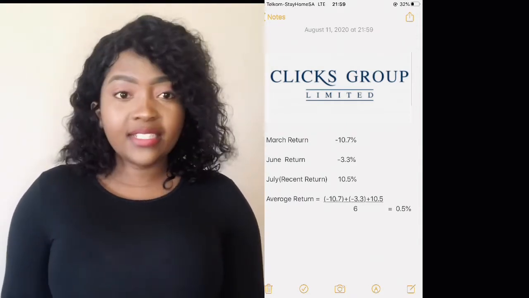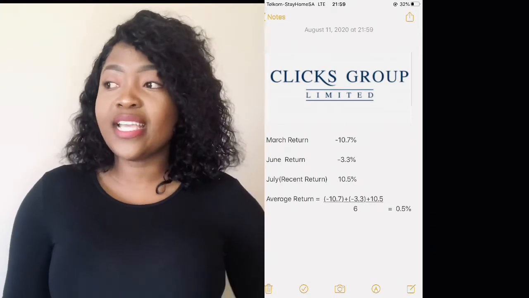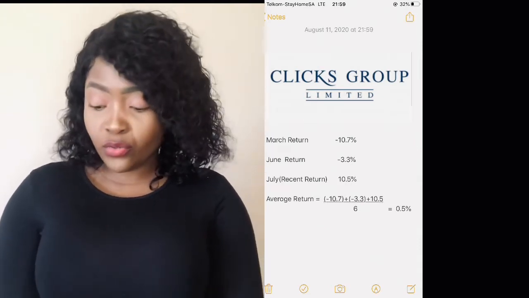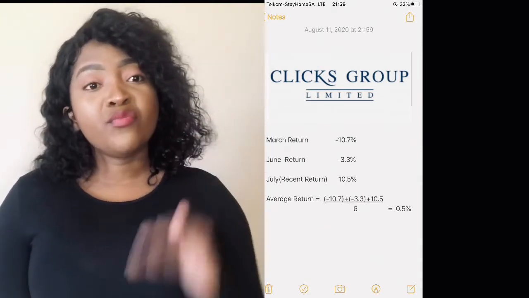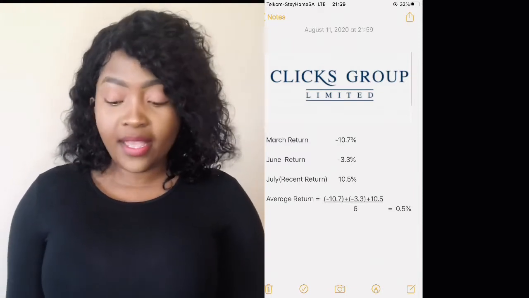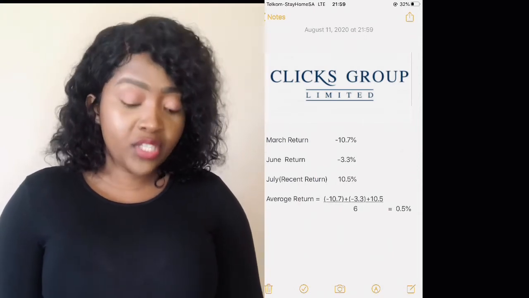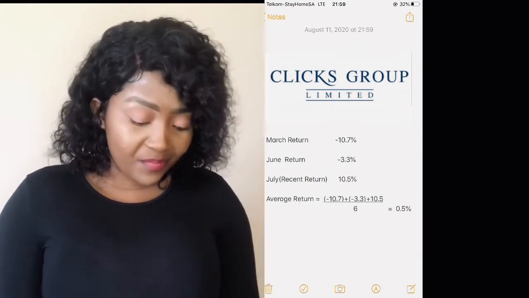And you don't see that it has been suffering in the past, but it's only gaining its strength now in the recent return. So by doing that, we're going to take all those months and then we add them all up, and then we divide it by 6, which is the 6 months that we're doing, and you will get 0.5%. So you can see that looking at the recent return, it's way up, and looking at the average return, it's really way down. So if you judge by looking at Clicks and Naspers, you can see that Naspers has a higher average return than Clicks, even though Clicks' last return was 10.5%, which was really higher than Naspers' last return, right?